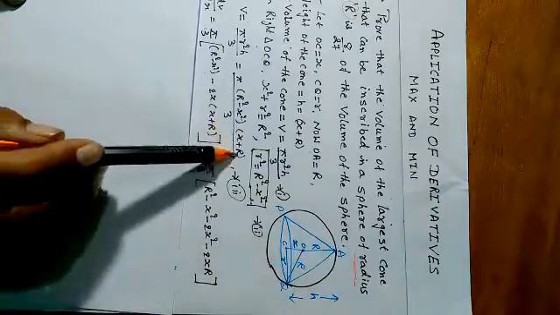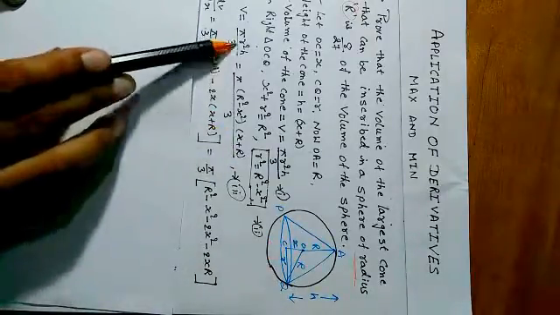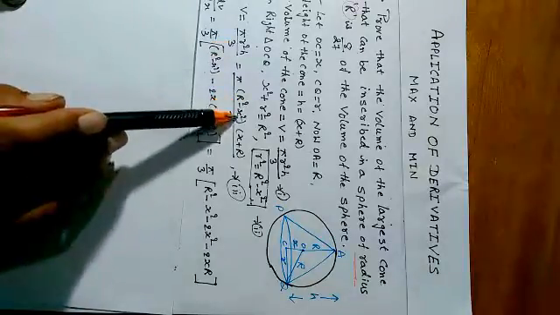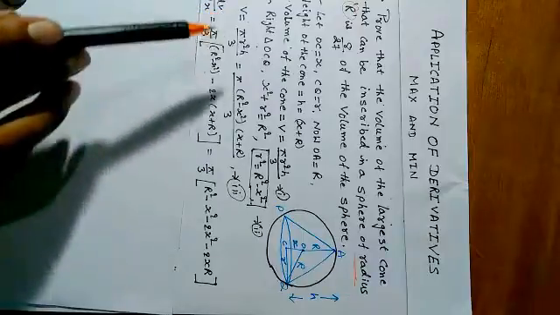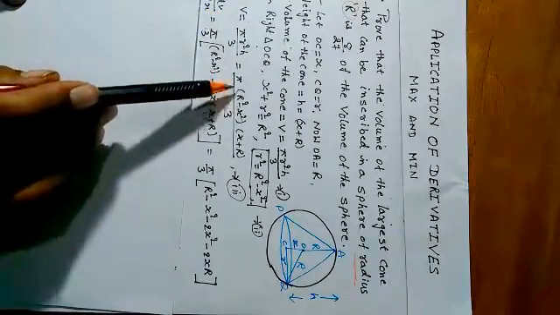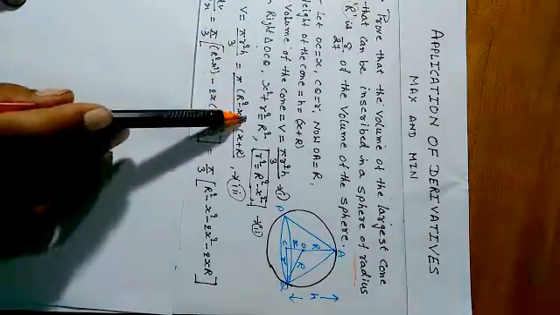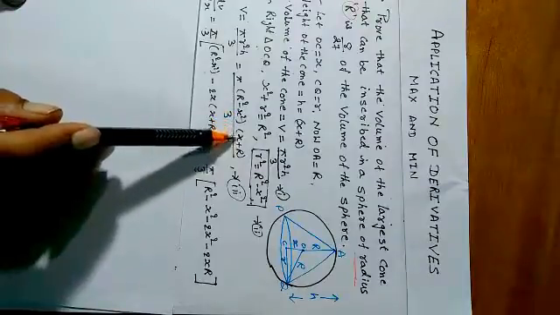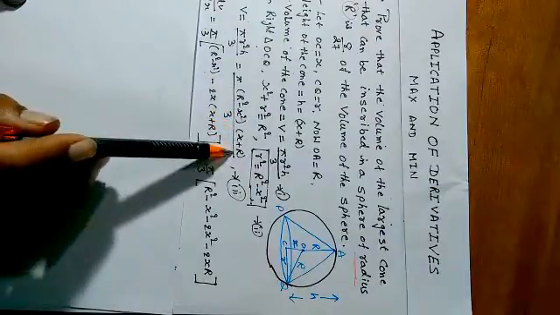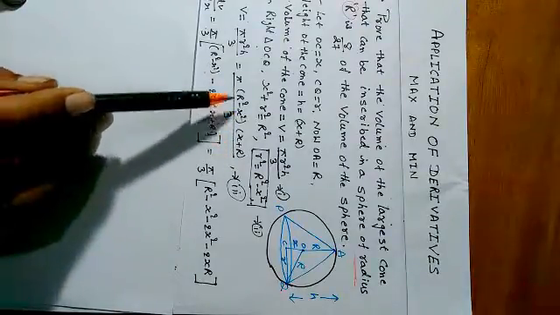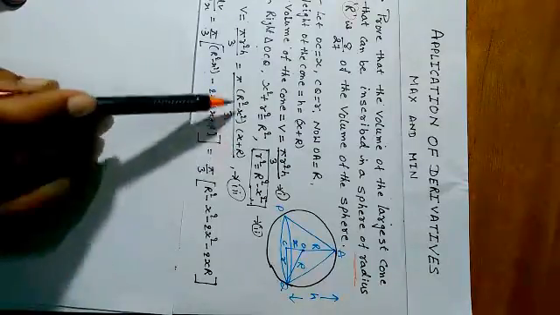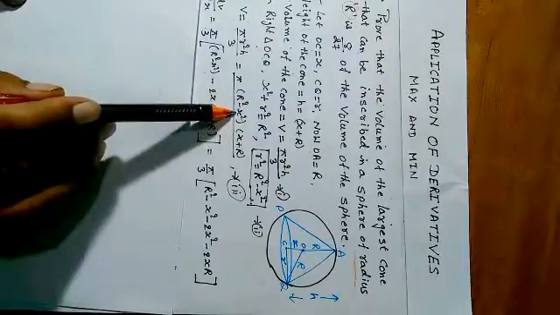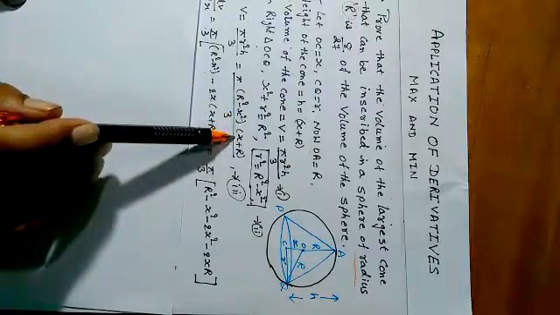So V is equal to pi into (R square minus x square) into (x plus R), whole divided by 3. Capital R is the radius of the sphere, so it is constant, and only x is variable.